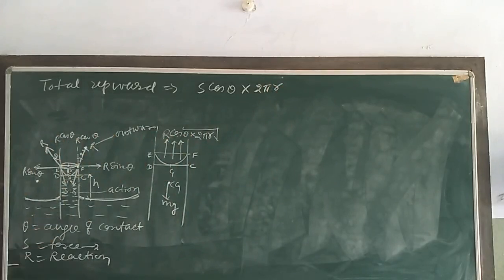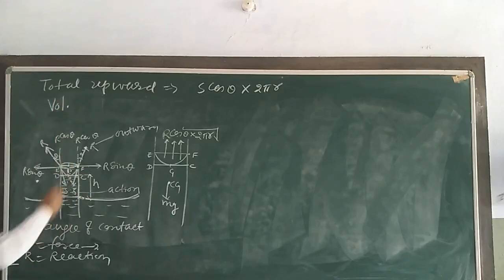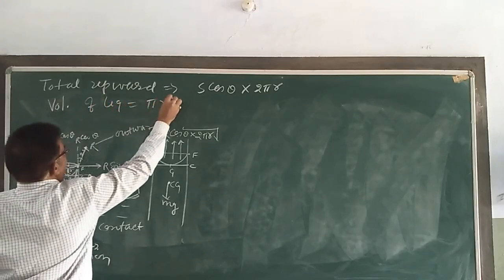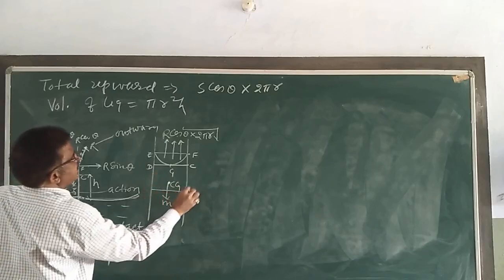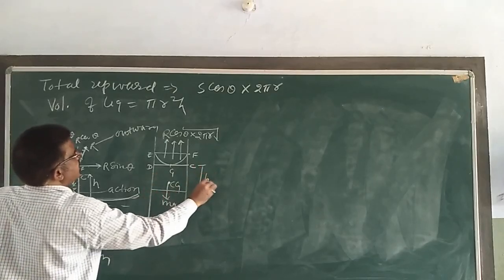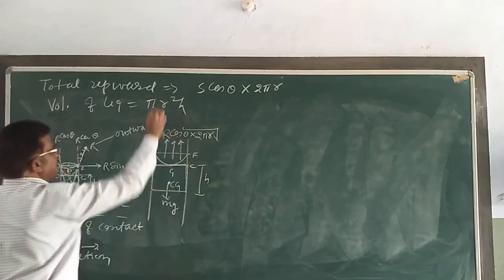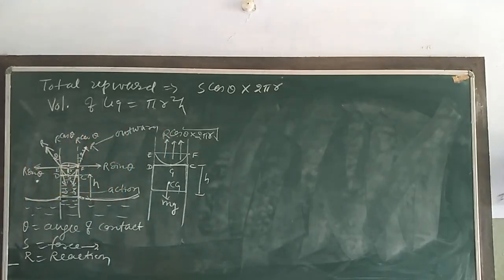Volume of the liquid in the cylindrical column of height h and radius r. This is the volume of the liquid. Volume of the liquid in the cylinder of height h is pi r square h. Here you can say this is the height h. The radius is r, so I can write pi r square h. Okay.